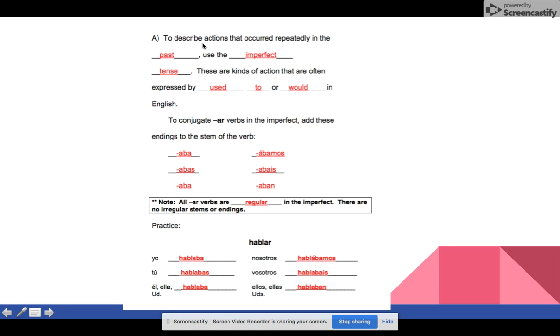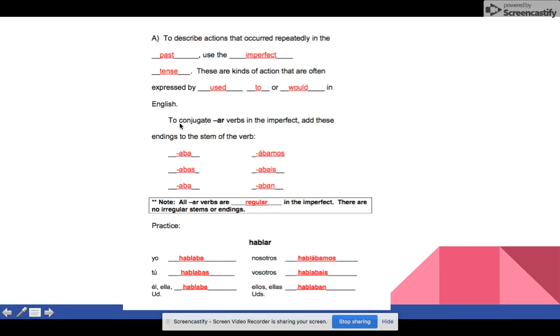To describe actions that occurred repeatedly in the past, you're going to use the imperfect tense. These are kinds of actions that are often expressed by used to or would in English. So if you see these three words in a sentence, then you're using the imperfect tense.